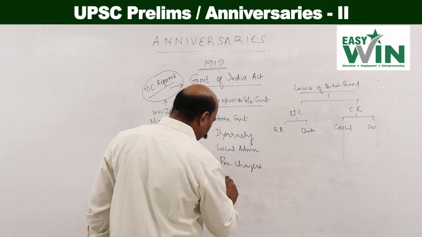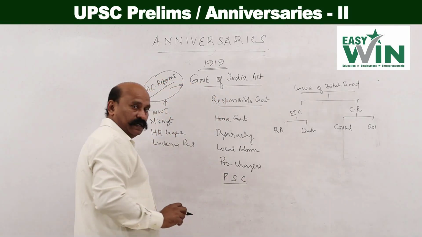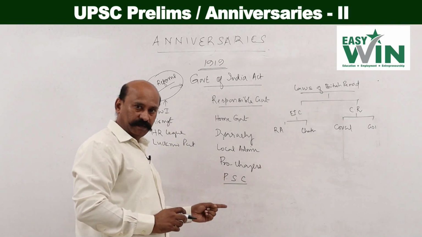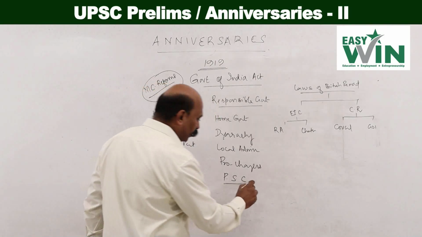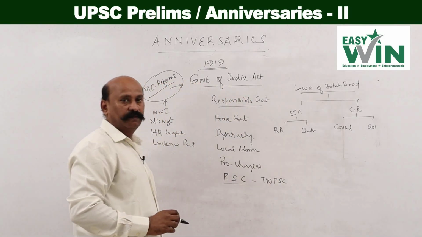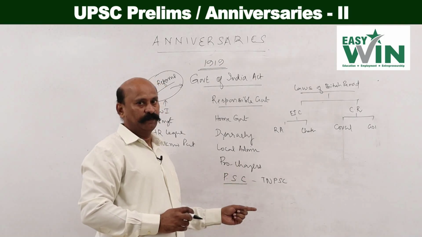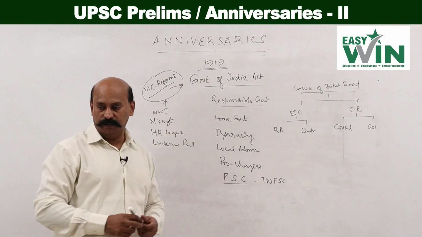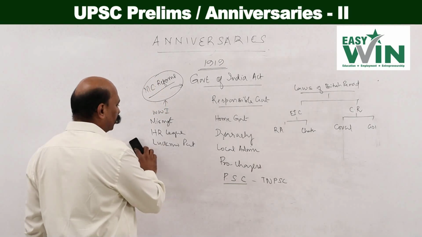Apart from that, another important thing is to focus on the public service commissions. The independent or autonomous public service commissions were provided for for the first time in the Government of India Act 1919, and it was the present day Tamil Nadu Public Service Commission which was the first one to be formed, in 1926. So, please do take care of these aspects with respect to 1919. I hope it is clear to you. Let us move on to the next one.